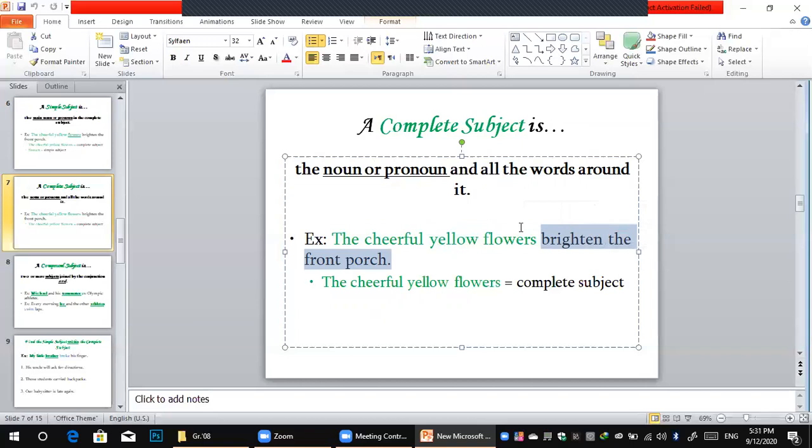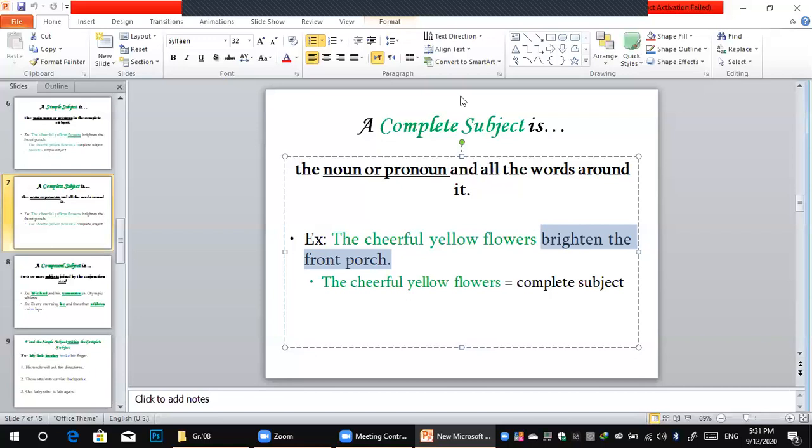Of course not. What happened to the cheerful yellow flowers? It's dusty, it died, it's shriveled, it's dried. Of course, I don't know what to understand. The answer is: brighten the front porch.